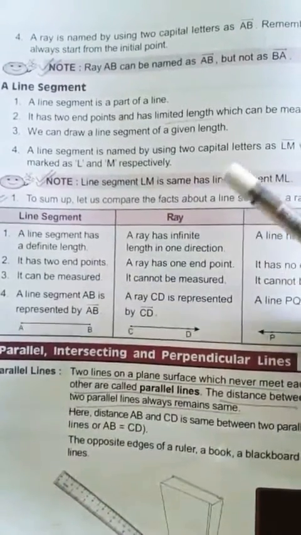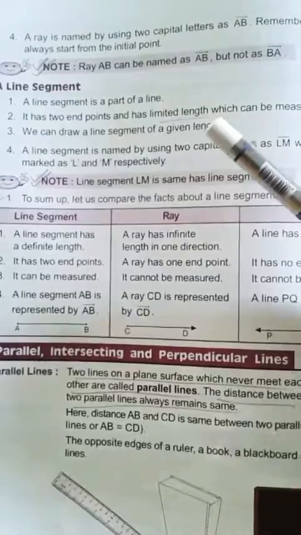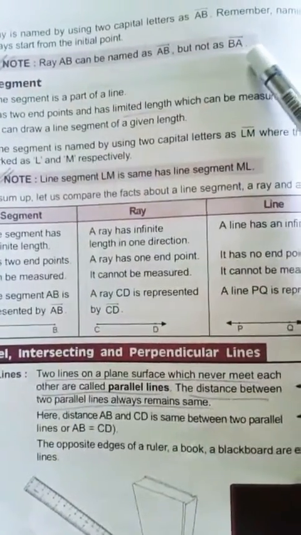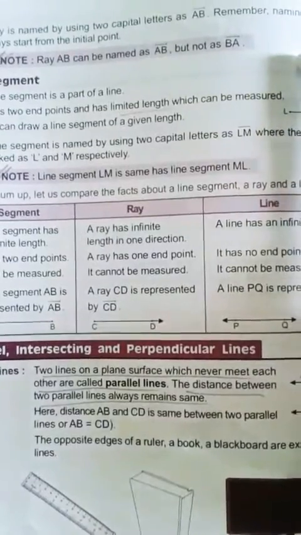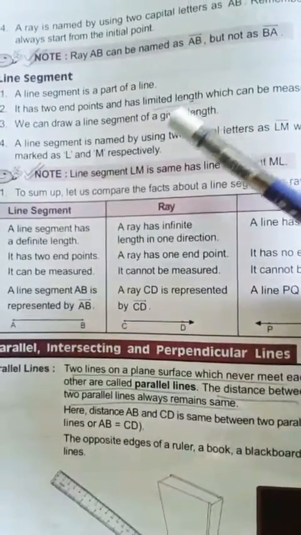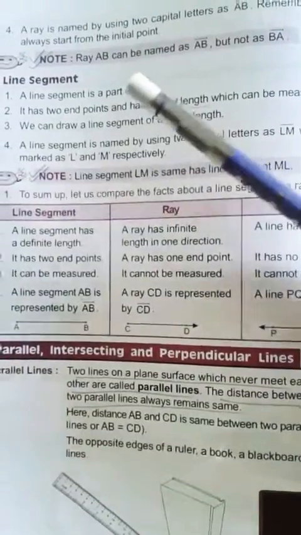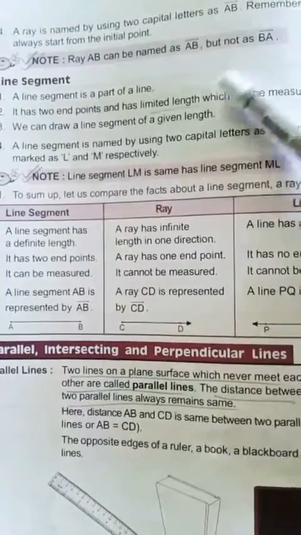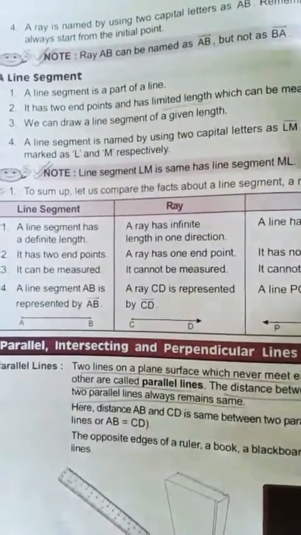A ray is named by using two capital letters, as AB. Remember, naming a ray should always start from the initial point. Ray AB can be named as ray AB but not as BA.